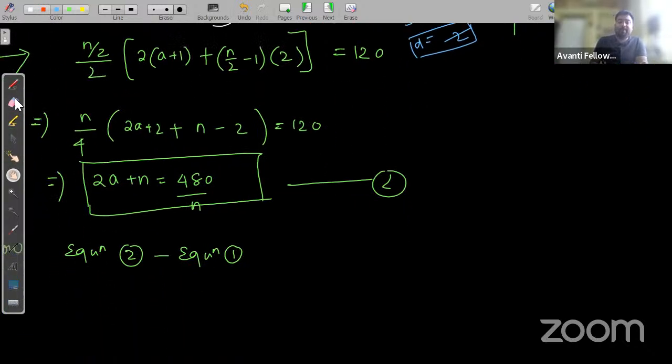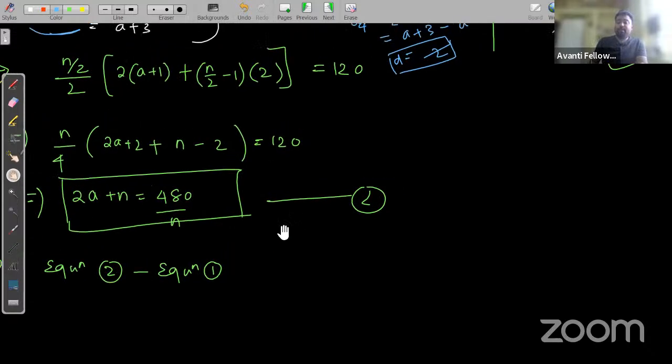So if we'll open this, then what you are getting? n by 4, if we'll open it, 2A plus 2 plus n minus 2, which is equal to 120, right? So now if we multiply 4 on both sides, what you are getting? We'll get 2A plus n is equal to 480 by n. So this is my equation 1.